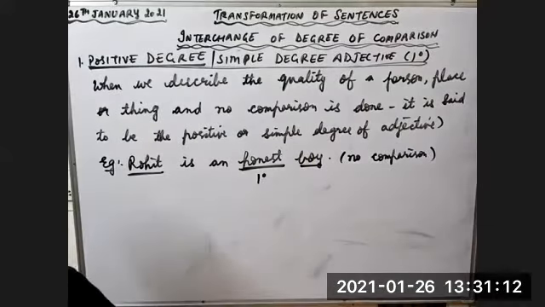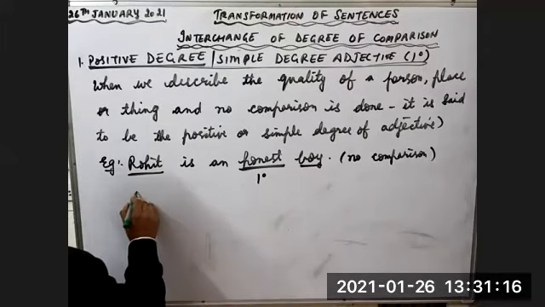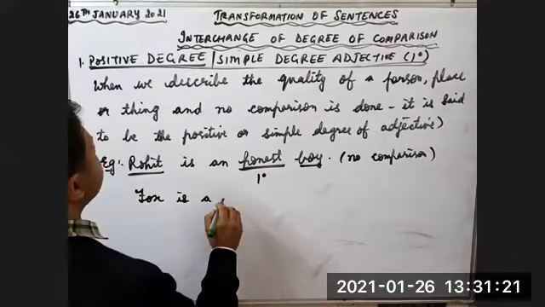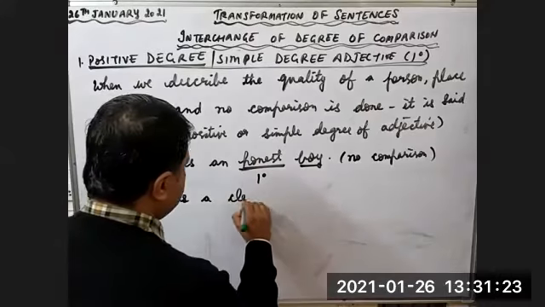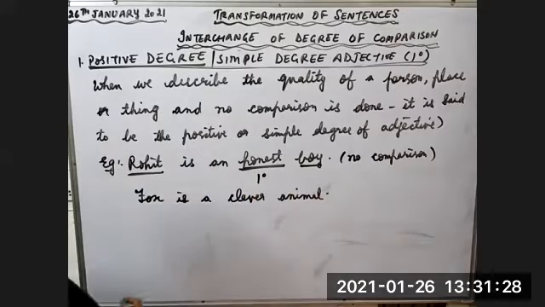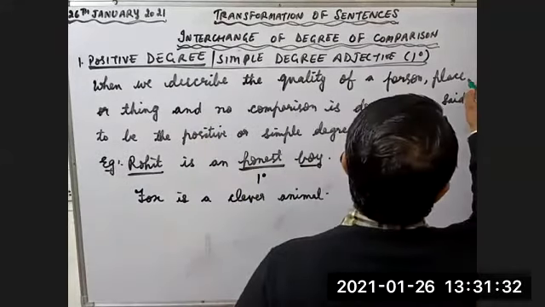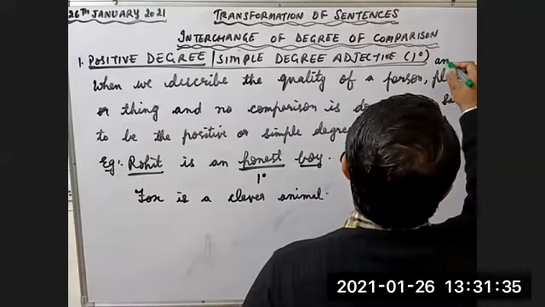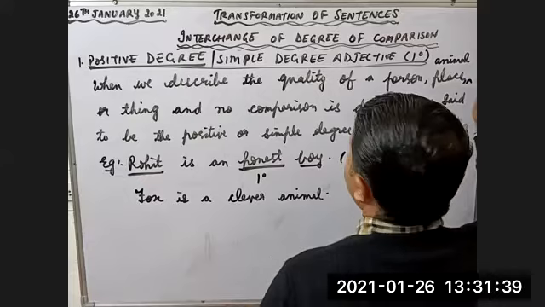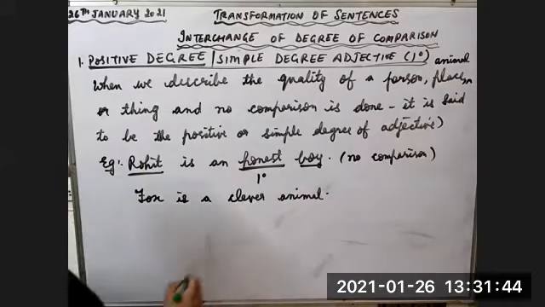One more example. Fox is a clever animal. Children, let's include one more thing here. Animal. Fox is a clever animal.